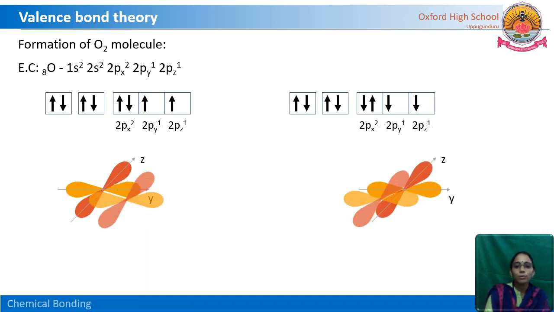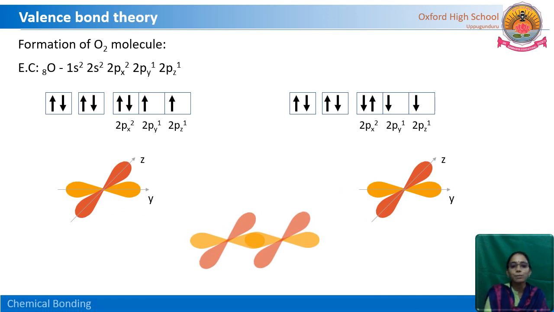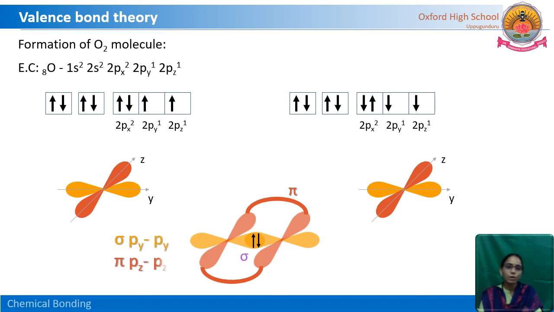Now they overlap each other. The first bond is between py and py, and the first bond is the stronger bond. So this is a sigma bond. The next bond is along the z-axis, which is a lateral or sidewise bond called a pi bond. So in the oxygen molecule, a sigma py bond and a pi pz bond are there. So this is a double bond: one sigma bond and one pi bond in the oxygen molecule.